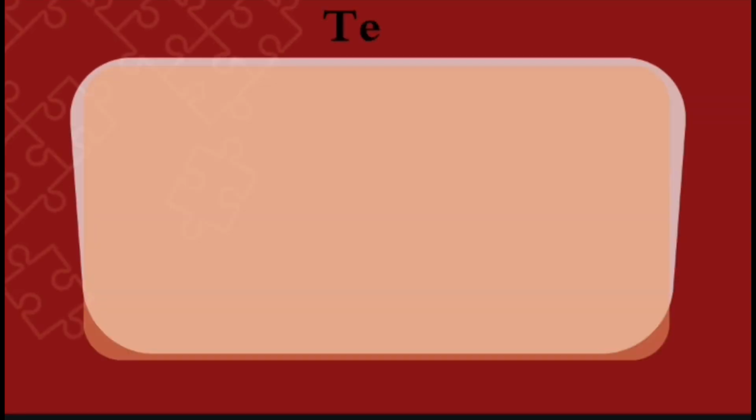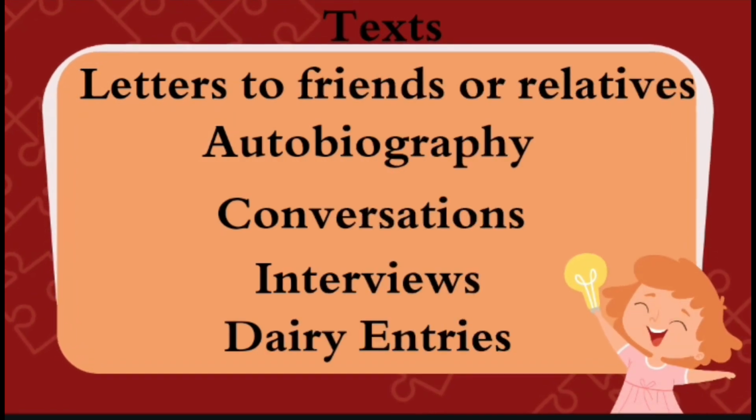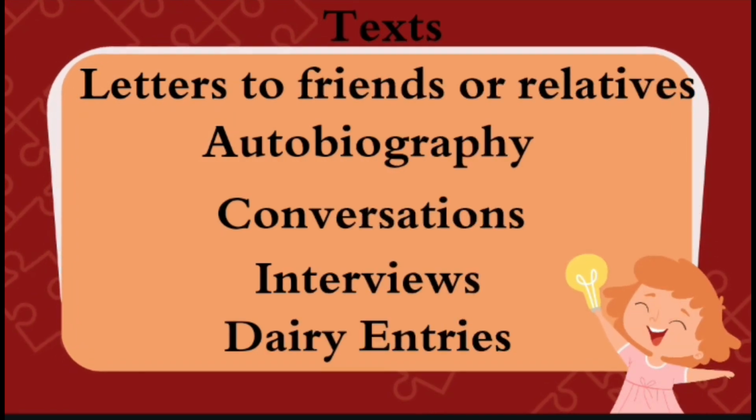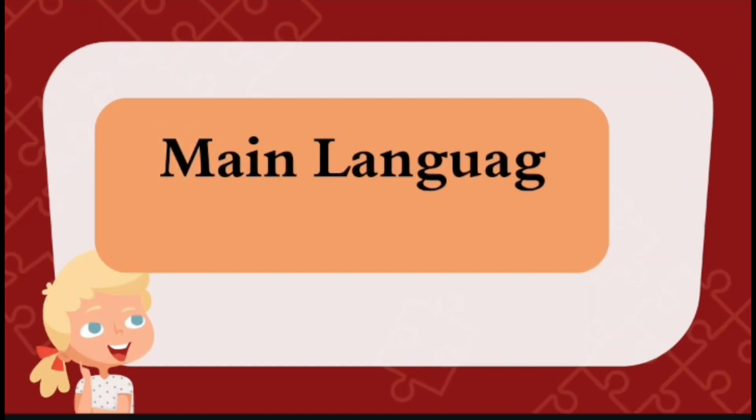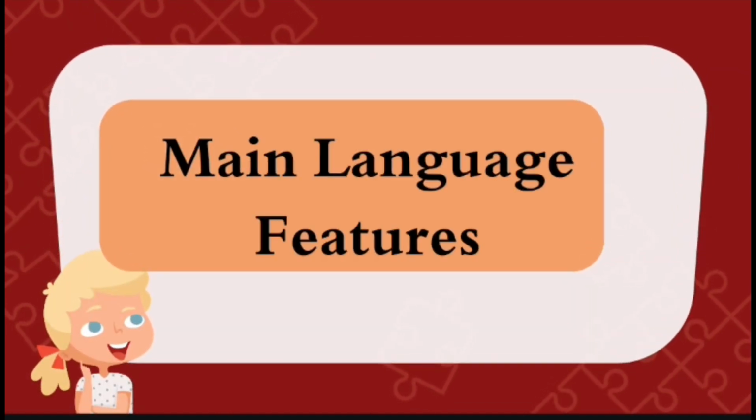So let's go further. Now, what kinds of texts are included in personal recounts? Such as letters to friends and relatives. If you are writing a letter to a friend or relative, that is included in the personal recount. Autobiographies, conversations, interviews, and diary entries are included in personal recounts. So, the main language features. What kind of language features are included in the personal recount? We will discuss this.